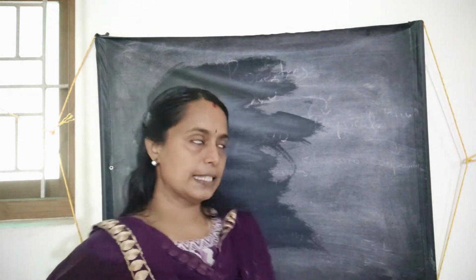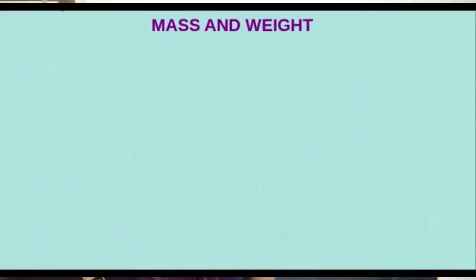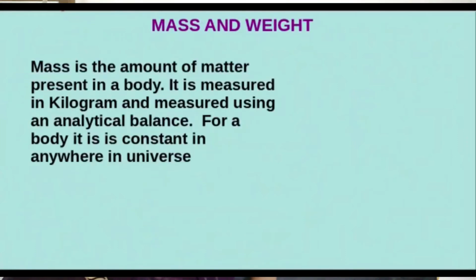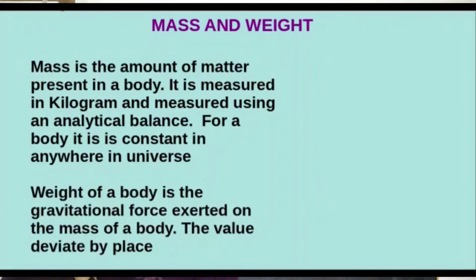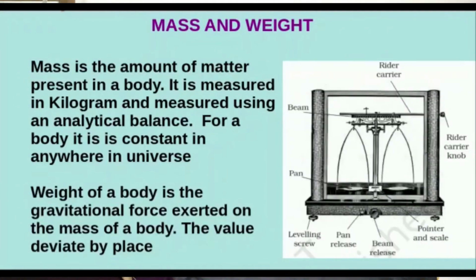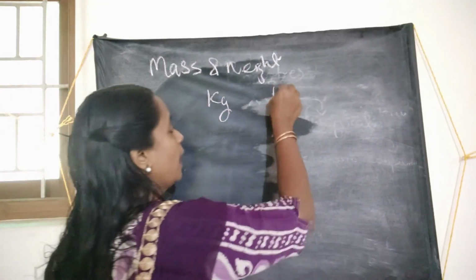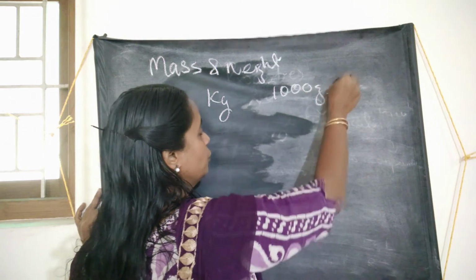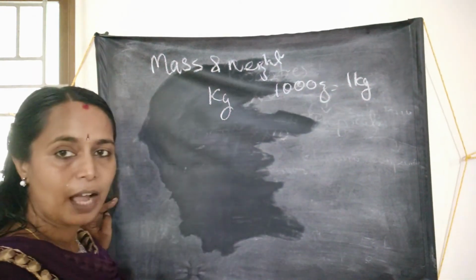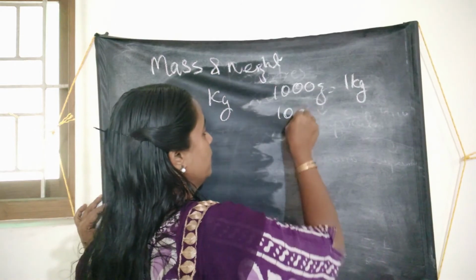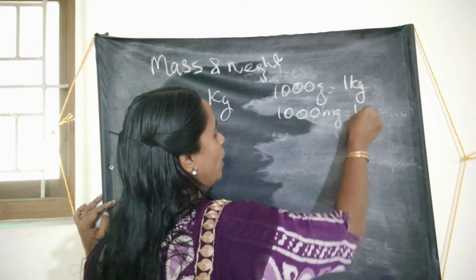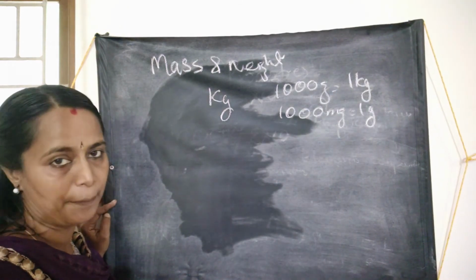Next, some physical properties. The first one is mass and weight. Mass is the quantity of matter in a substance, in an object, and weight is the gravitational force exerted on this mass of the object. Mass is measured in kilogram. 1000 grams is equal to 1 kilogram, and 1000 milligrams is equal to 1 gram.